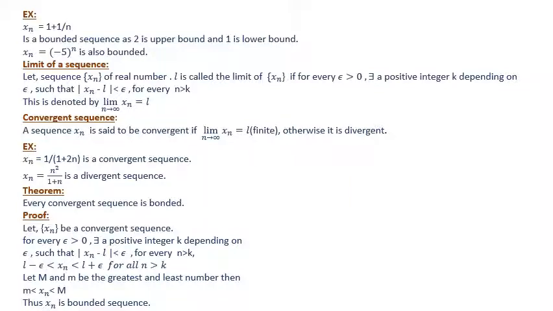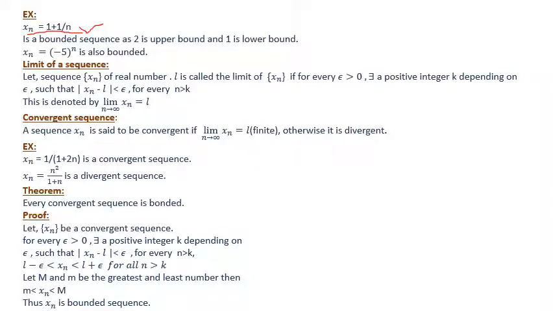As you can see, here I give an example. This is xn equals 1 plus 1 by n. This sequence is a bounded sequence. Why is this a bounded sequence? I have discussed in my previous class that a sequence is called bounded if it is bounded below as well as bounded above. That is, if it is possible to find a real number capital M such that all elements of the range set are less than that number, as well as a number small m such that all elements of the range set are greater than or equal to small m.